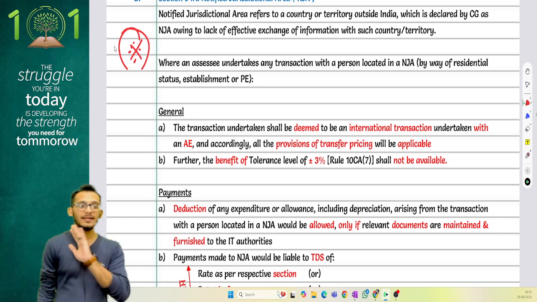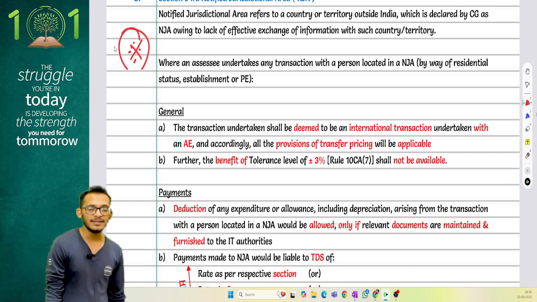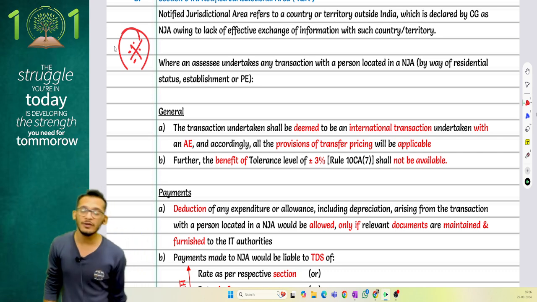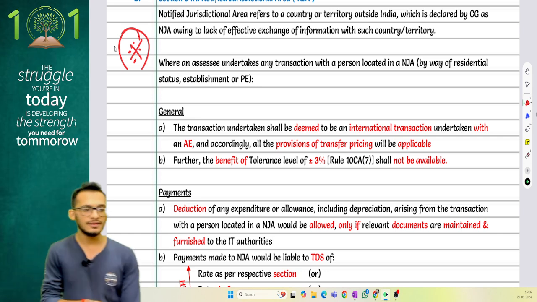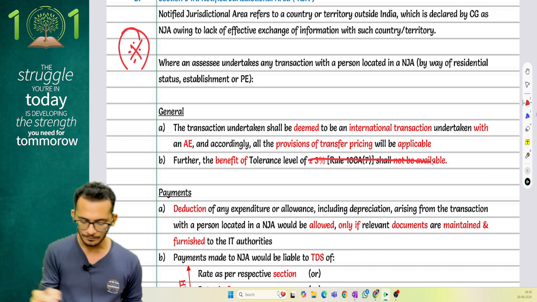At this stage, CBDT has not notified any NJA, so therefore it is okay. But if you enter into a transaction with an NJA, then whatever transaction you enter into will all be treated as an international transaction. And further, the benefit of the plus or minus 3% will also not be available.